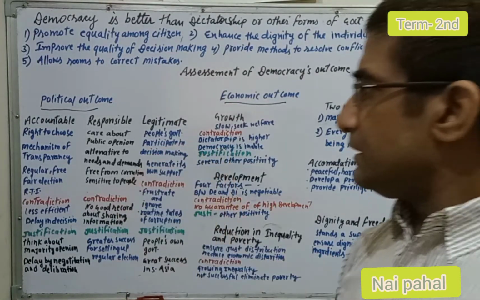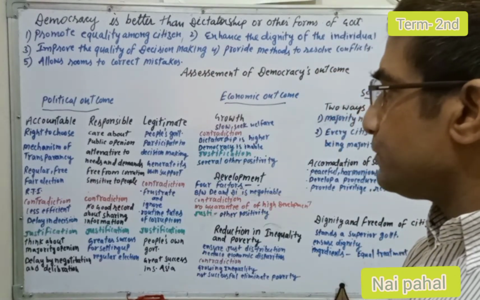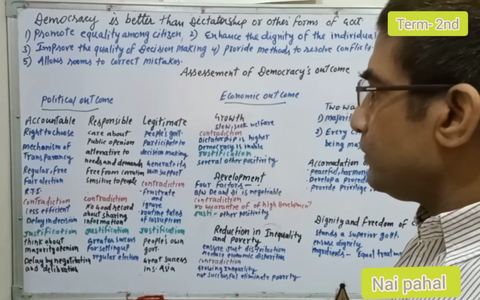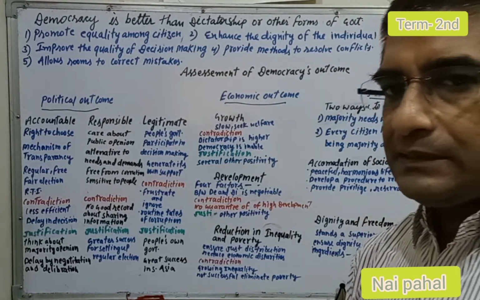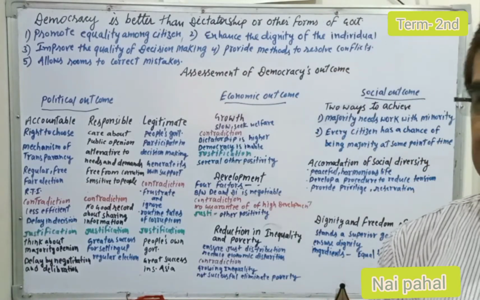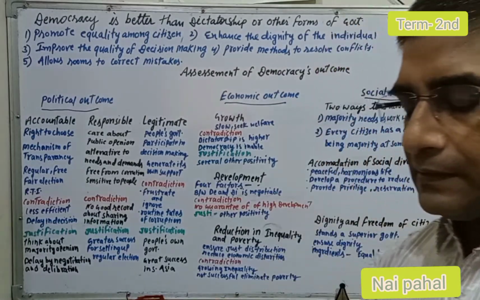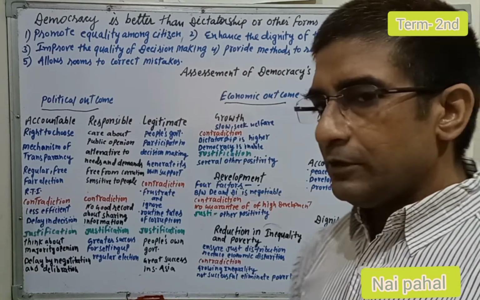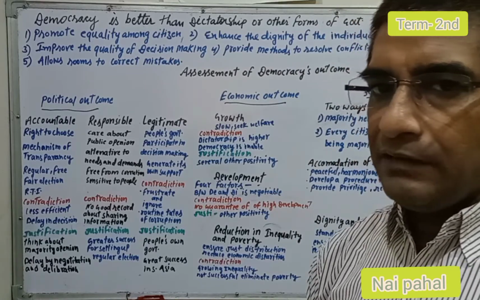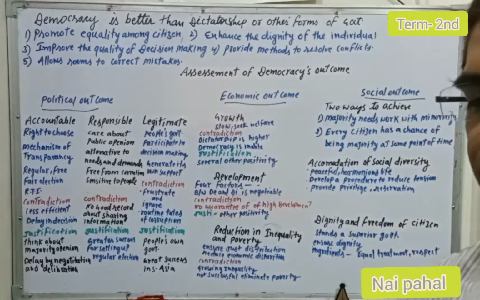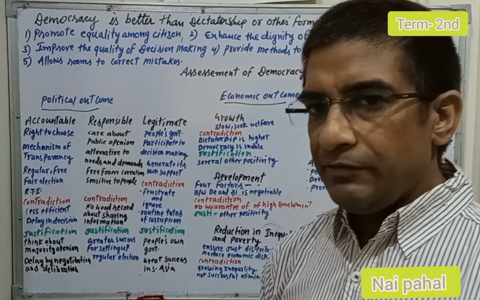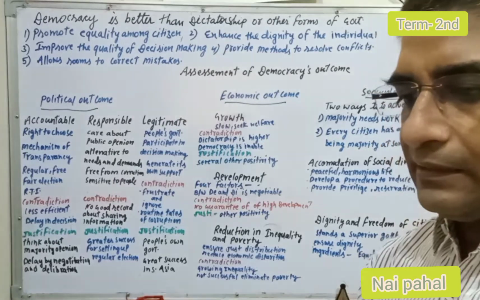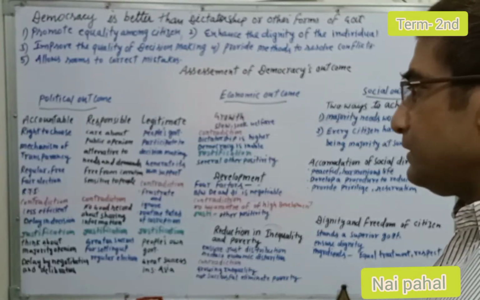Okay, now this is the first feature, and second, a responsible or responsive government. Why can you say that it is a responsible government? Because it takes care of public opinion. It considers the people's opinions. Second, it is very attentive to the needs and demands of the people. It always applies policies in the form of welfare programs for the people, and always thinks about and considers the needs and demands of the people. It is found that it fulfills these kinds of problems.